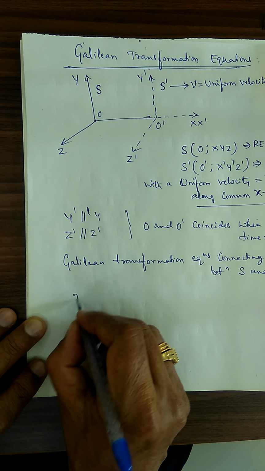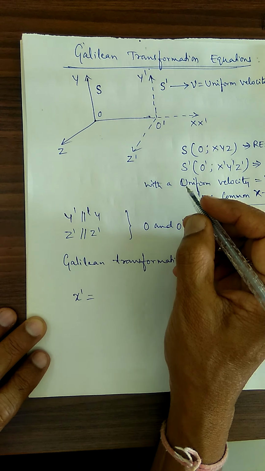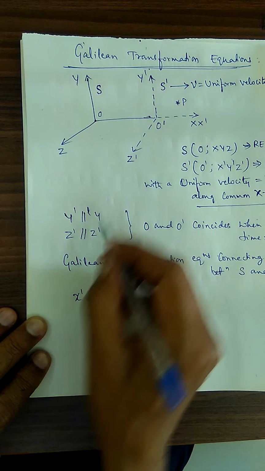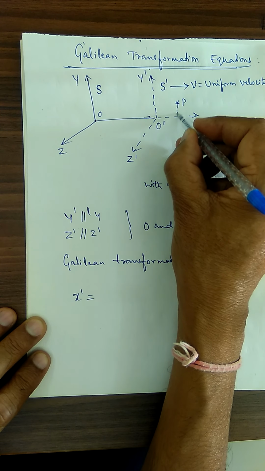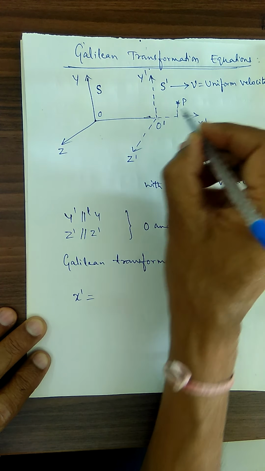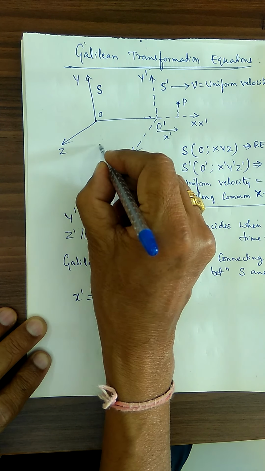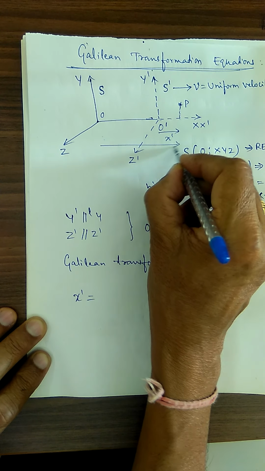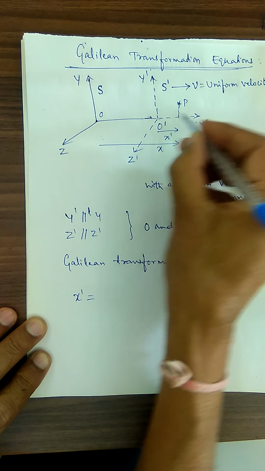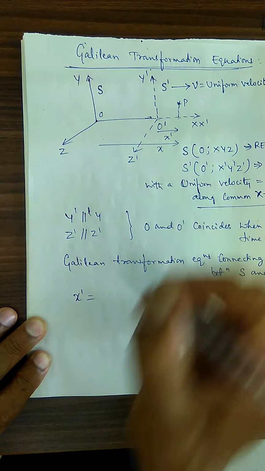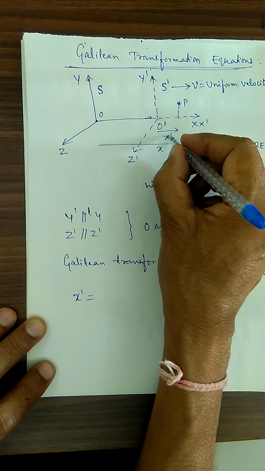Now I can write x dash is equal to, if you are considering a particle or body somewhere here, which has an x coordinate here. This is x dash. Here to here is x. Don't forget, O to this point P is x, and O dash to point P is x dash.